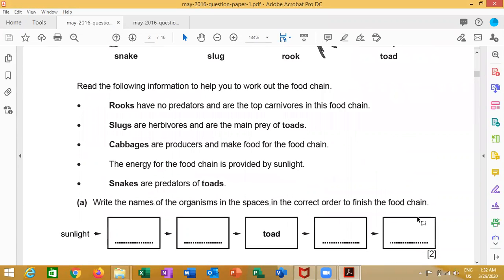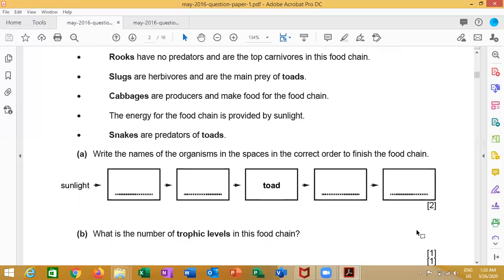Here he wants you to complete the food chain. Please read the information well before writing the names of the animals in the boxes. Let's start with cabbage, a plant, then eaten by slug, eaten by toads, eaten by snakes, eaten by rogues.